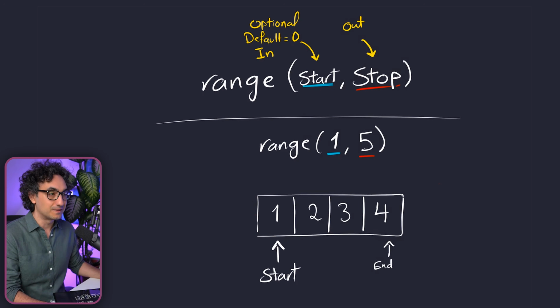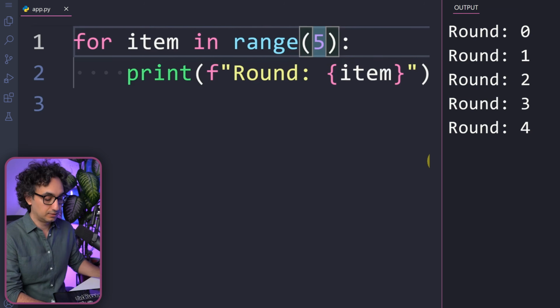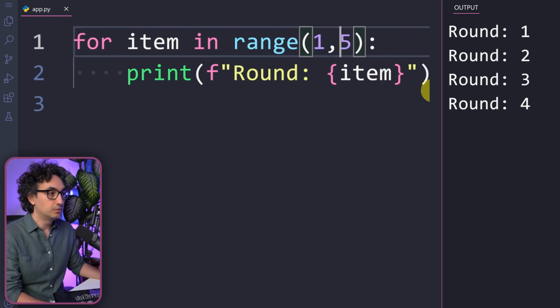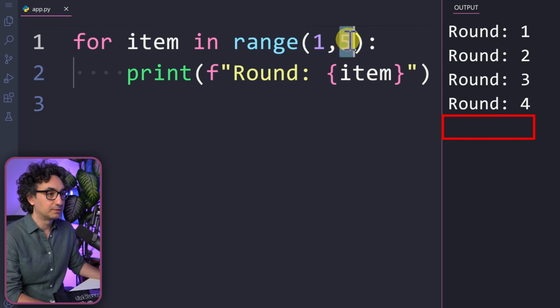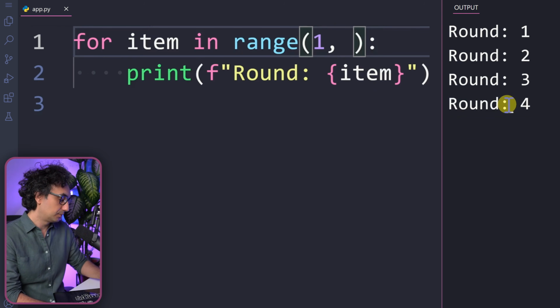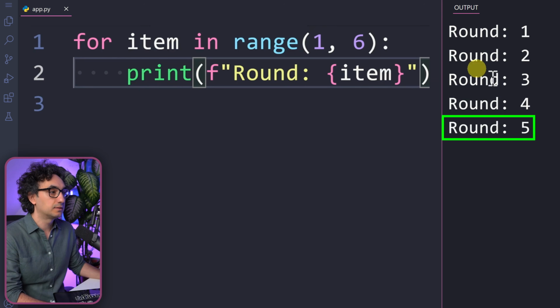So let's try this out. Now, if you go over here and say, okay, start from 1 and execute. Now in the output, it looks nicer. We are starting from round 1 as we want, but we have an issue. We don't have round 5 anymore. Now, in order to have it in the output, we can increase the stop to 6. So if you execute it, you will get round 5. And we don't have the 6, of course.